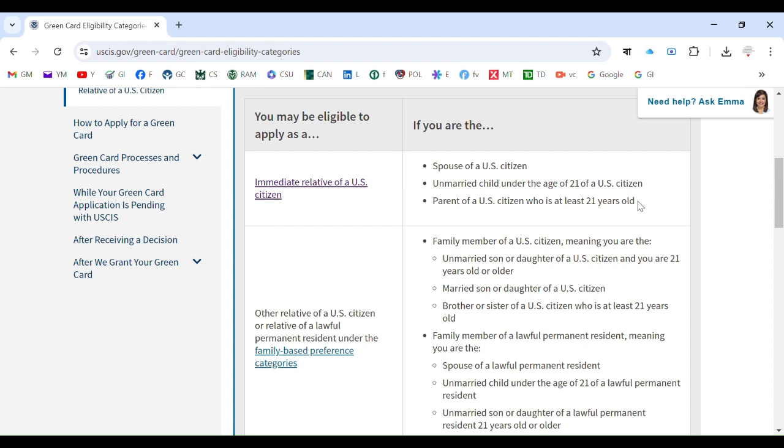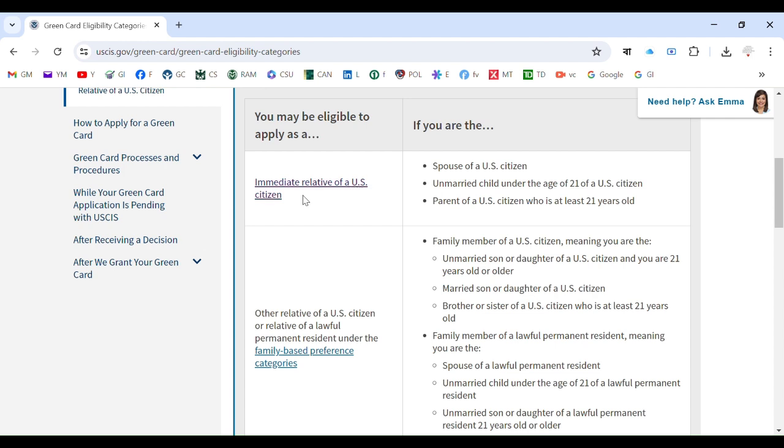And parent of a US citizen who is at least 21 years old. So your parent can be included in the petition. If you are a US citizen and your age is 21 or more, like 25 or 30, then you can do the petition for your parents, your father or mother. Okay, so this is a really good category, immediate relative of a US citizen.